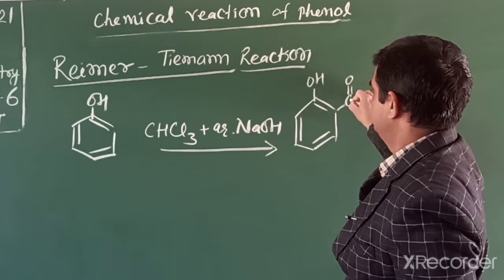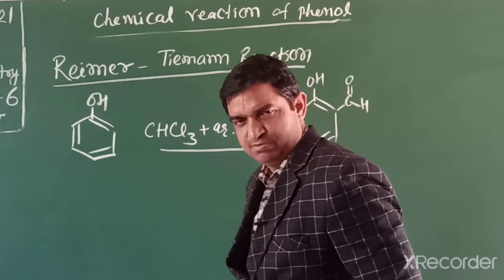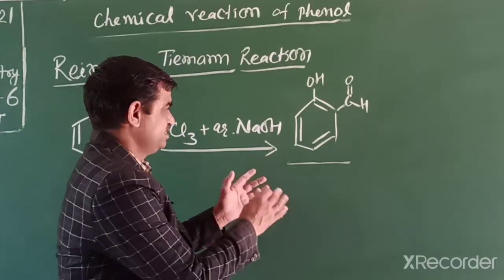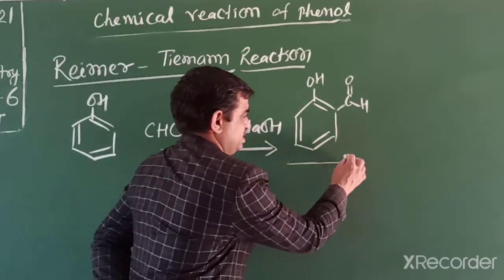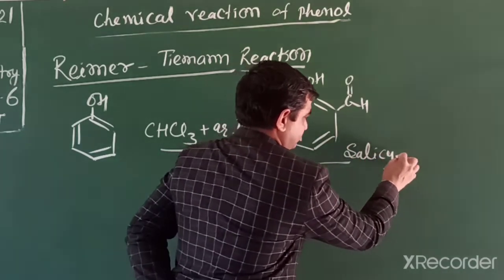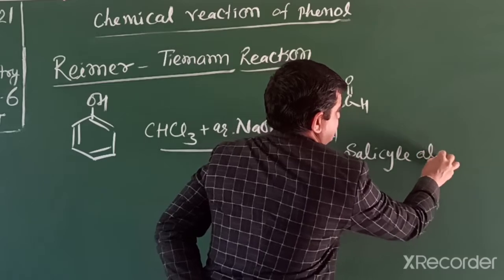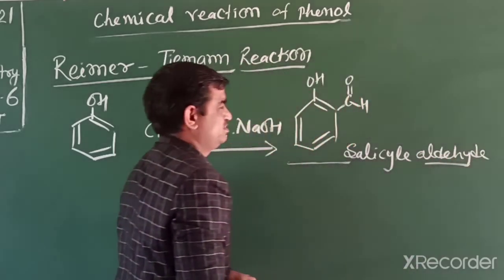This product we need in this reaction. But students, in this there is an intermediate formation. Now we explain that intermediate. The product is salicyl aldehyde, again an important product.